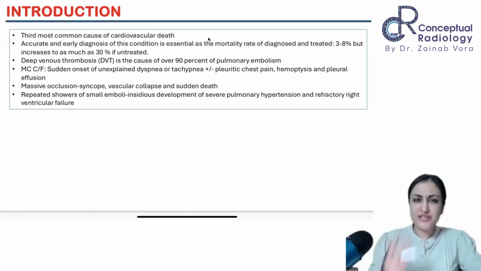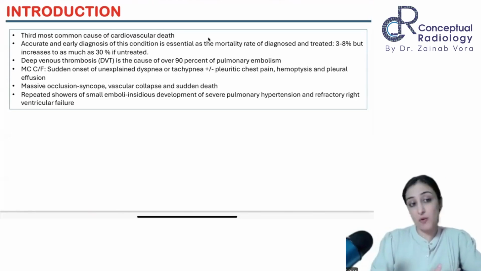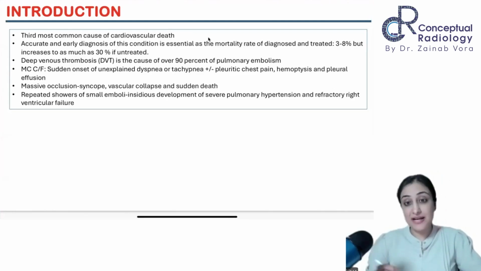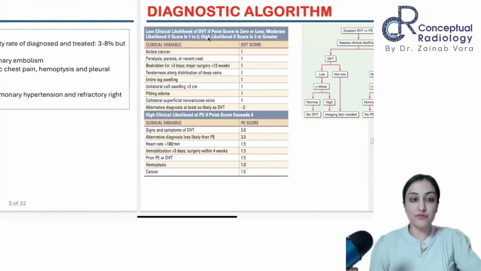You know the clinical feature, any unexplained dyspnea, tachypnea. If there is an infarct, then there can be pleuritic chest pain, hemoptysis, but that's usually later on when there is an infarct. In acute cases, it's just unexplained dyspnea. If there's a massive embolism, you can have sudden cardiac death, collapse, or syncope. Okay, so any cause of hypotension means there's a massive pulmonary embolism that we are dealing with. And sometimes there can be chronic pulmonary embolism, PAH, and right ventricular failure, right? So this is the brief overview here.